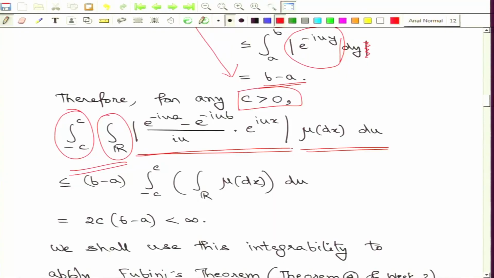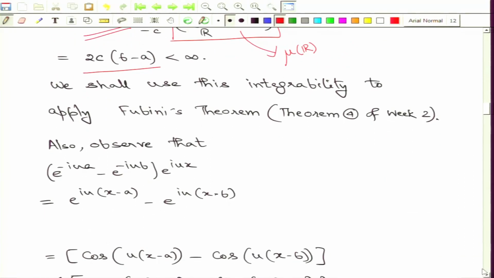Let us go back and check this. Here I am now using the upper bound given by b minus a. That will come outside the integrations, and note that this inner integration will again turn out to be 1, because this is the measure of the real line under the probability measure. Therefore, this whole expression can be dominated by 2c times b minus a, which is a finite quantity. So, for every fixed positive c, I have obtained these integrability conditions. Therefore, we can use Fubini's theorem and do these simplifications.